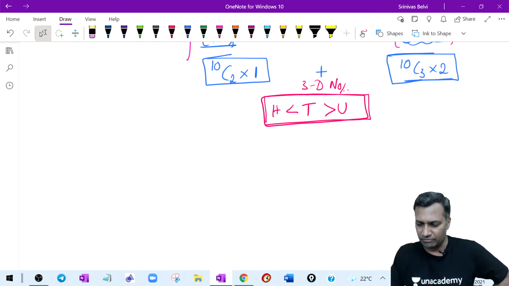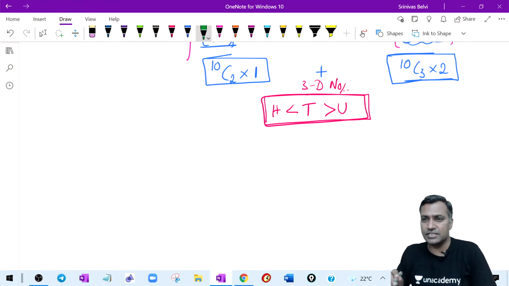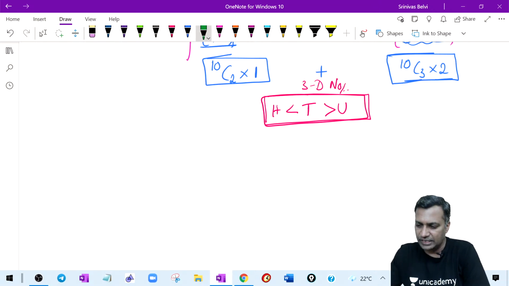You'll simply make these kinds of mistakes. Simply saying same. It is not same, it is different. Right? Let's take a look at this one. Okay, first let's start with 3 distinct digits. Let's start with 3 distinct digits.